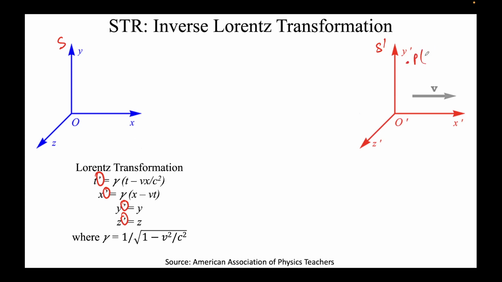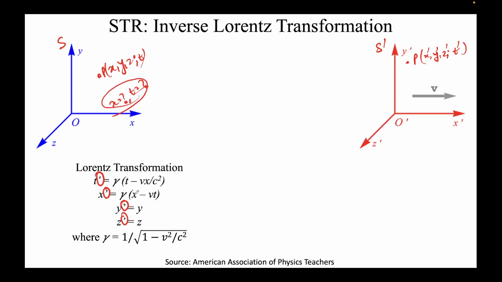You were given the coordinates for this event P, (x, y, z, t), and x prime, and you were required to find the values of x, y, z, t. You were required to find x is equal to what, t is equal to what. What happens then? Simple, man.